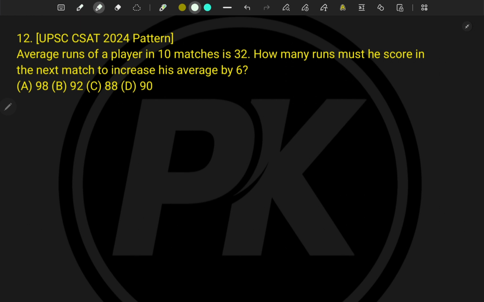This problem is from the UPSC CSAT 2024 pattern. Now what the problem is saying: the average runs of a player in 10 matches is 32. It is a similar type of problem. The only thing is that it asks for something different. It is not the average which is asked. The average is given, and it is increased by 6. So the earlier average was 32. Now how many runs must he score so that the average will increase by 6, that is 32 plus 6, right? The average should be increased by this.